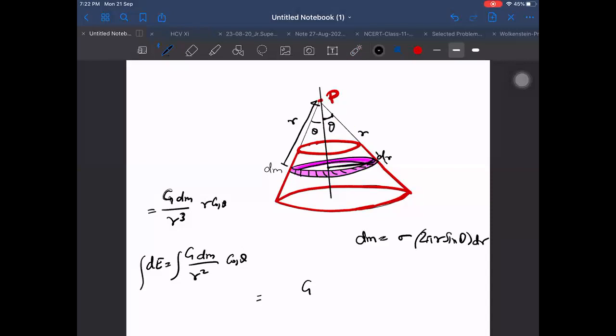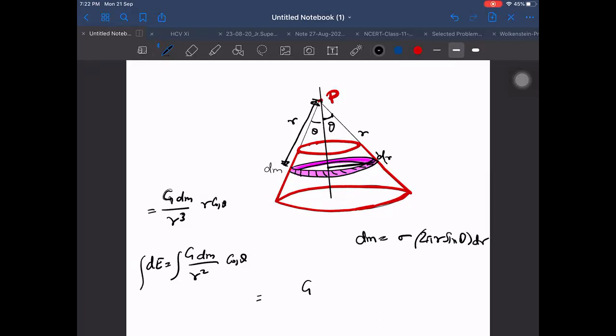Understood? Here r does not represent the radius. Here r represents the slant height. I could have represented it by L also, if you want, for slant height. Can we represent it by L, or is this r okay? It's okay, sir, dr and r. Okay, then r is okay. But don't remember wrongly that this r was the oblique distance. It has nothing to do with the radius.